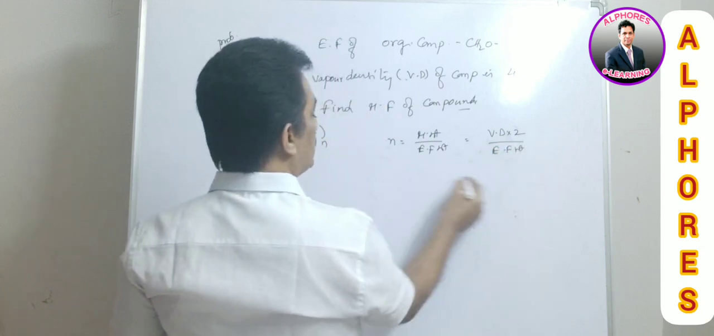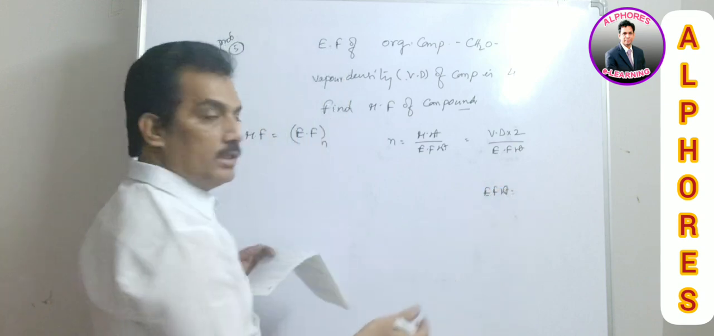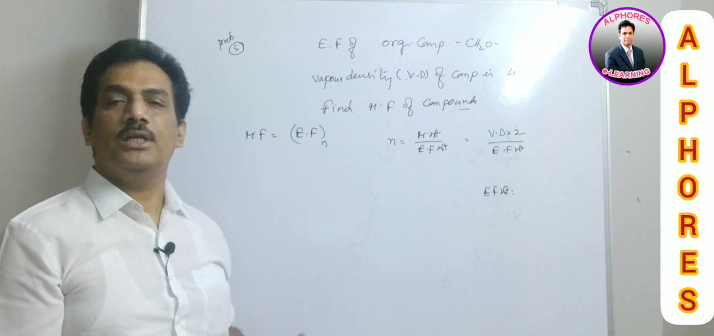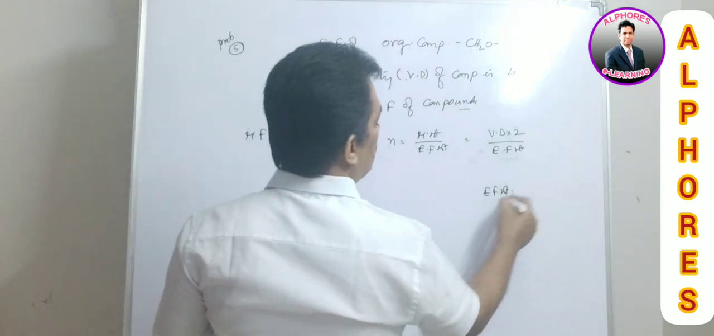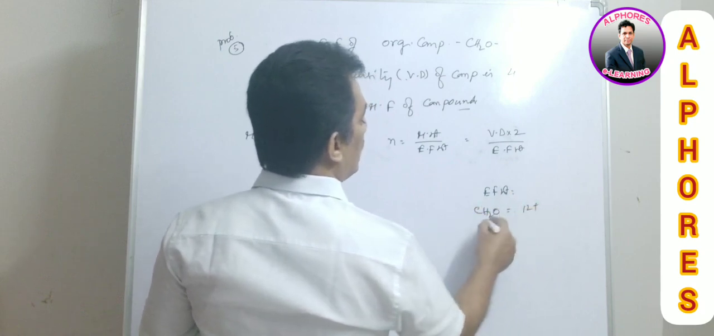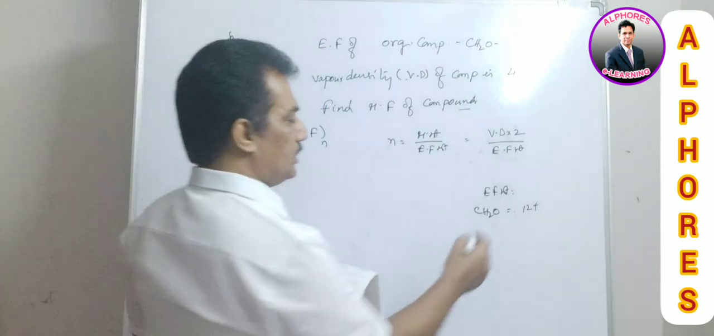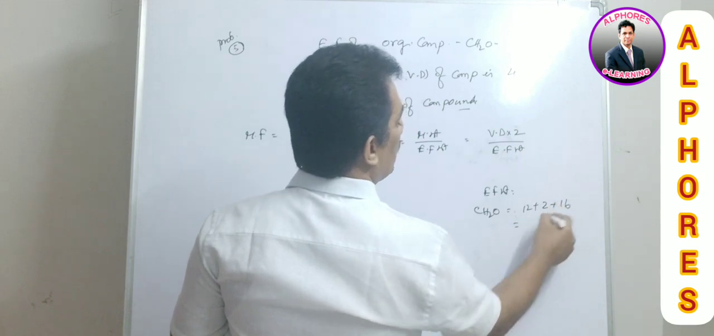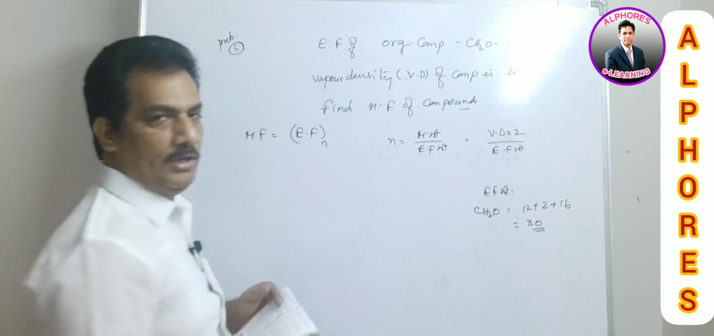And now, empirical formula weight. What is empirical formula weight? It is nothing but the sum of atomic weights of all the atoms present in the given empirical formula. So here it is given as CH2O: carbon 12 plus hydrogen, atomic weight 1 into 2, that is 2, plus 16. Altogether what we are getting is 30. This is the empirical formula weight.